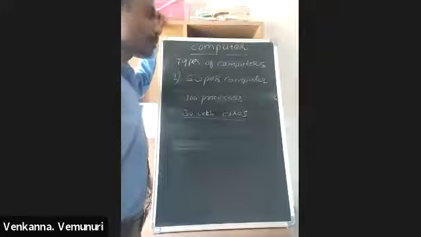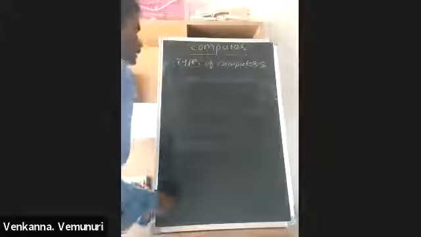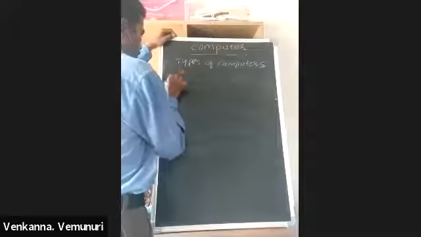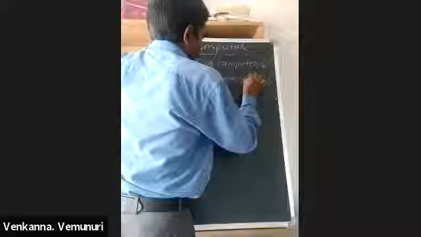So that is the reason this computer performs a huge amount of calculations in a second. Next one is the mainframe computer.